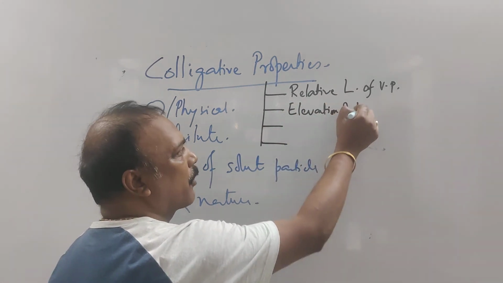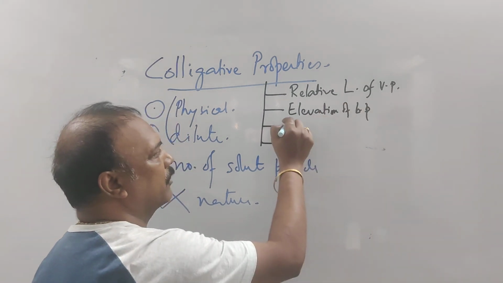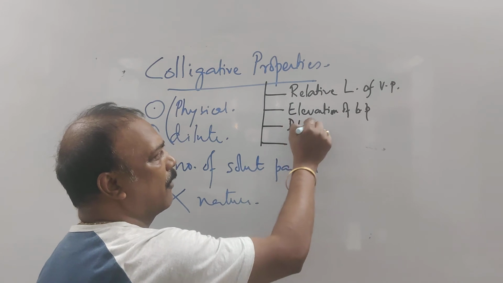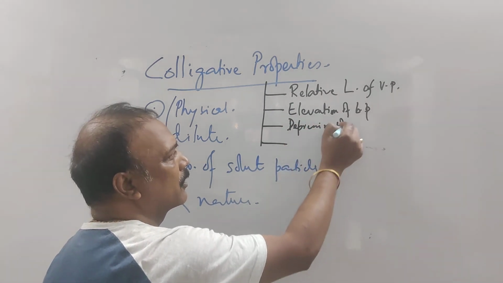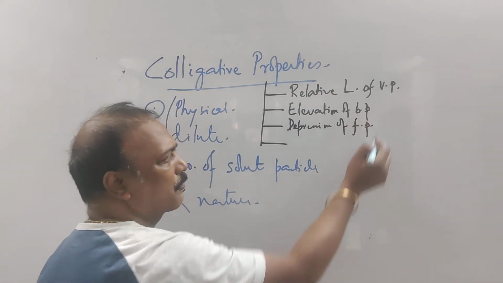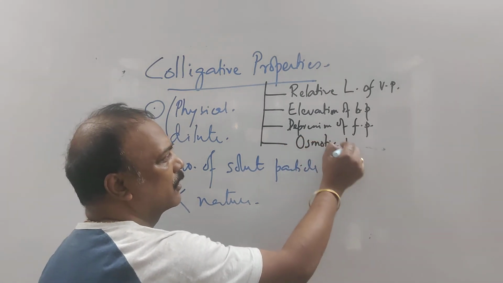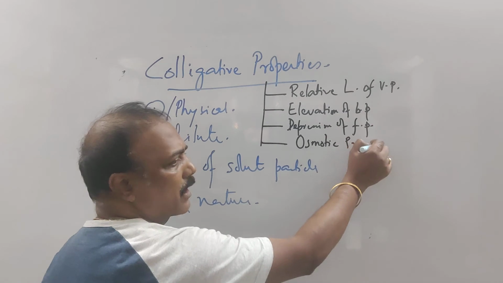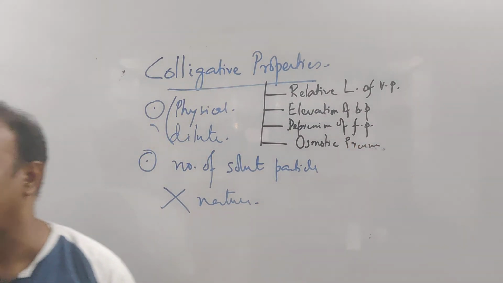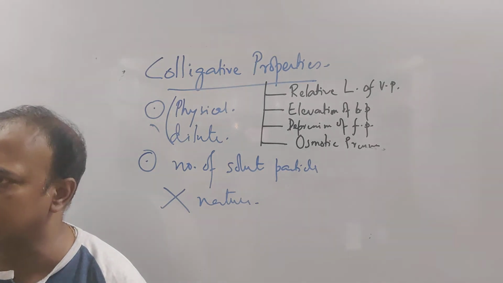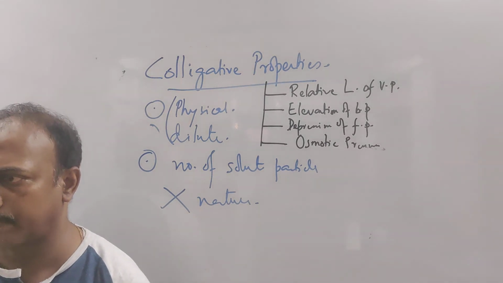Elevation of boiling point. The next three we are going to do next day. Next one is depression of freezing point. Depression of freezing point. And the next one is osmotic pressure. These are the colligative properties of the solution of non-volatile solute, which depend on the number of solute particles but not on its nature.